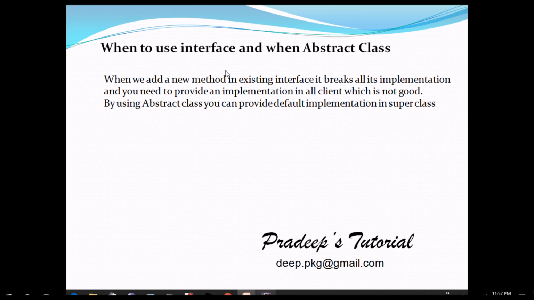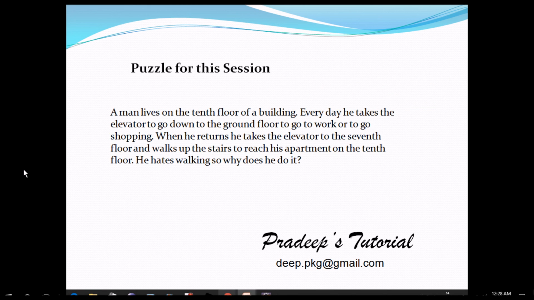We'll see what is the puzzle in this session. Puzzle for this: a man lives on the 10th floor of a building. Every day he takes the elevator to go down to work or shopping. When he returns, he takes the elevator to the 7th floor, and then walks up to the 10th floor. He hates walking. Why does he do it? So just think about the answer.